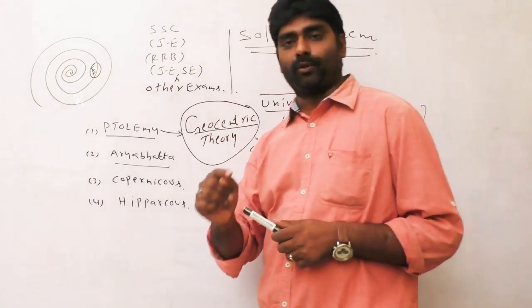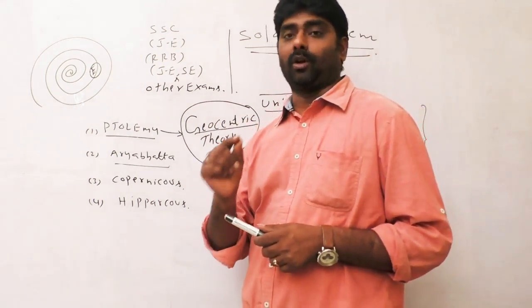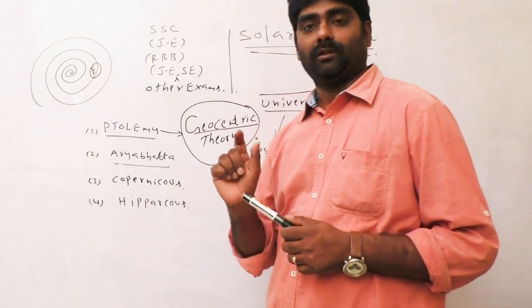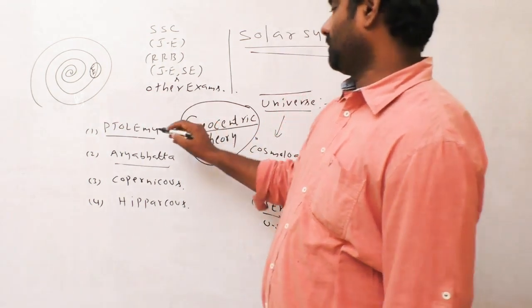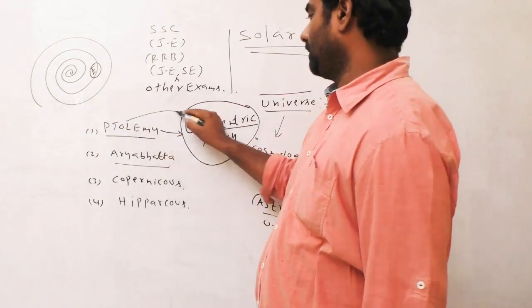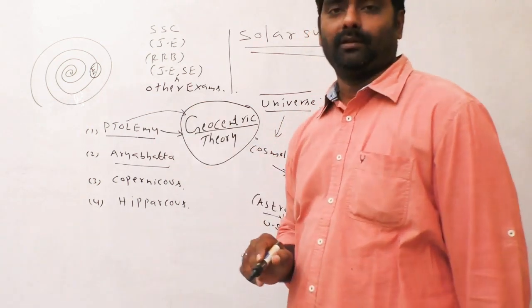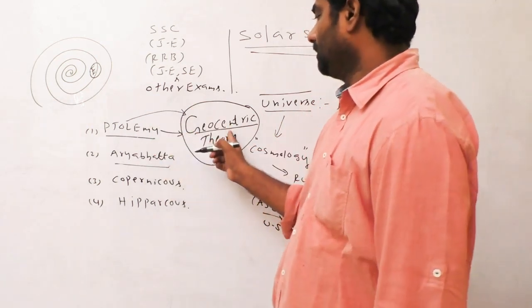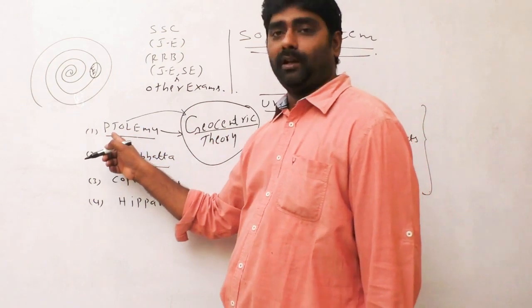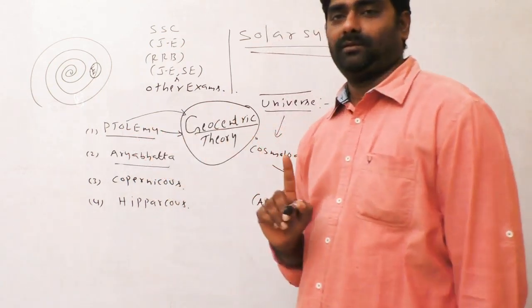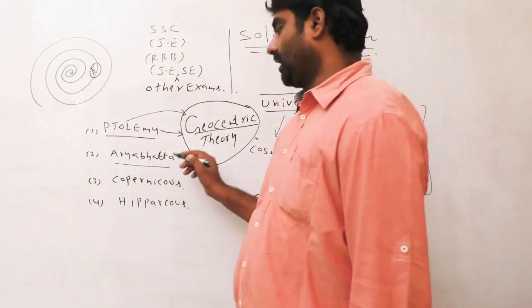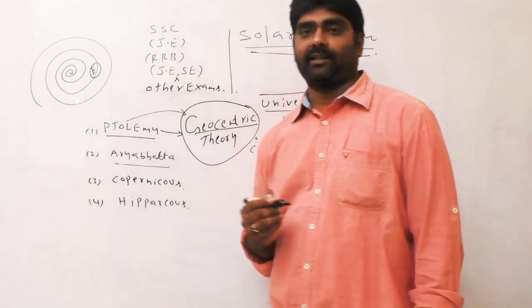But later it was proved wrong by Copernicus. From an examination point of view, geocentric theory was introduced by whom? Ptolemy.